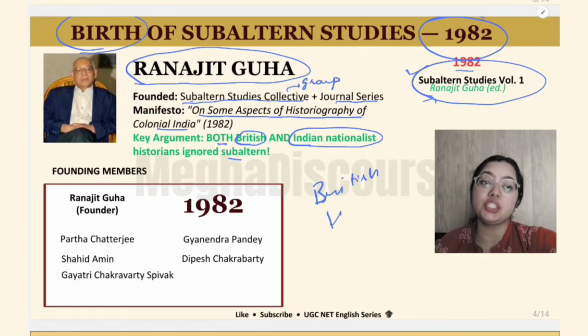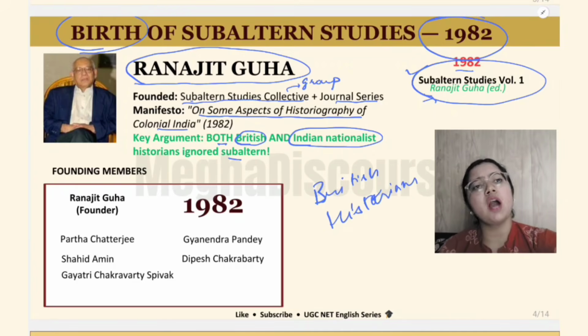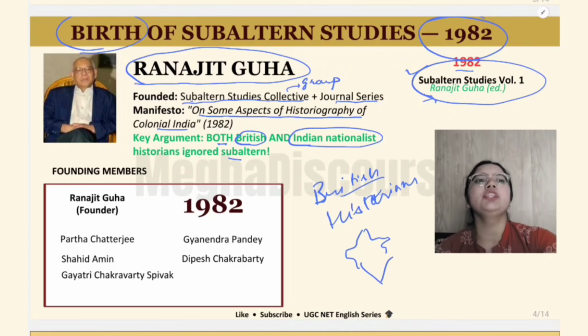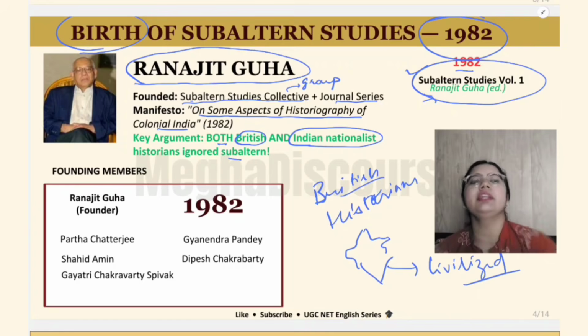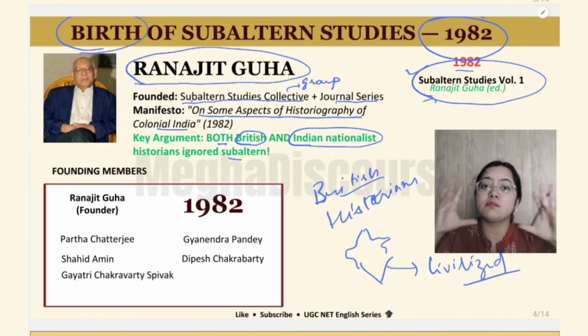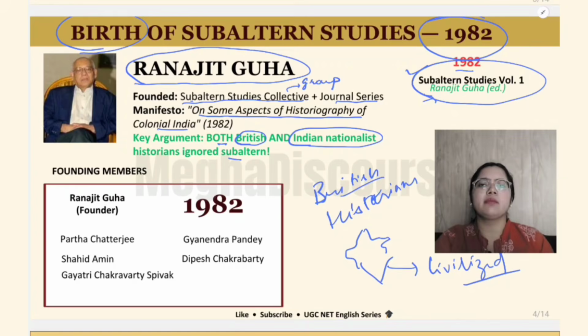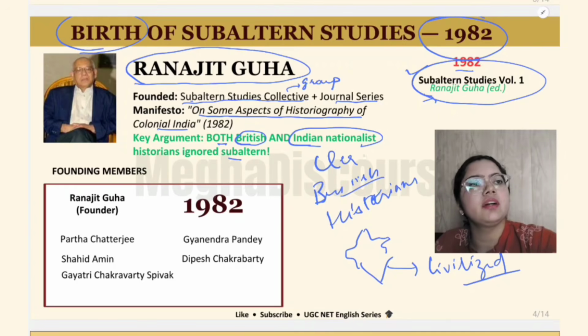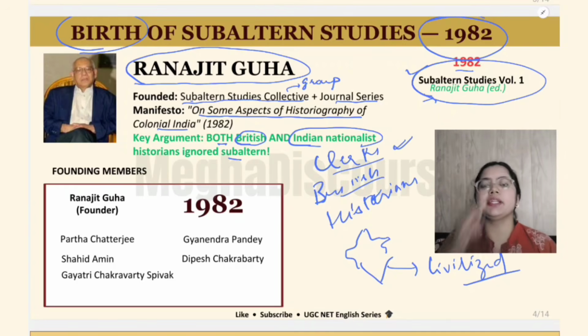Who are the British historians? They are the historians who recorded the history according to their own needs. They said that India is a country which needs to be civilized. These are the people who are irrational, uneducated, full of superstition, and they need to be educated. That is the white man's burden. We have a burden to educate them, to give them technology, right? And what they did, they exploited us. They wanted clerks for their administration, educated Indian clerks.